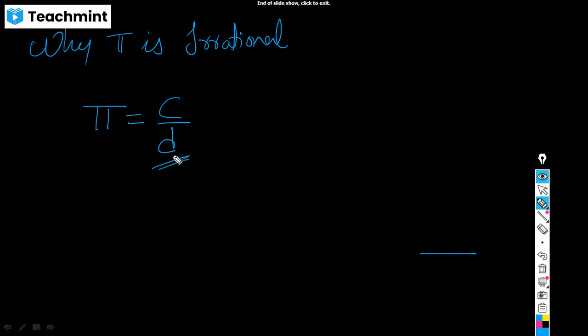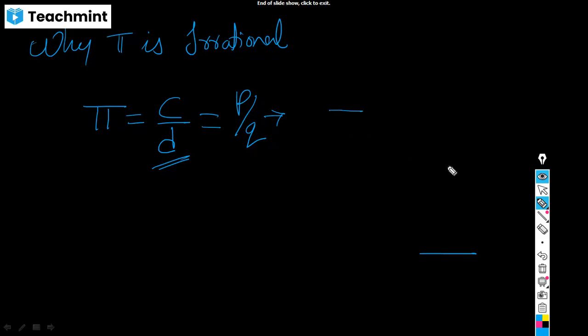So it is a ratio of circumference to its diameter, nothing but we are writing in the form of p by q, right? Yes or no? How can you say that it is irrational? I'm repeating the question once again.